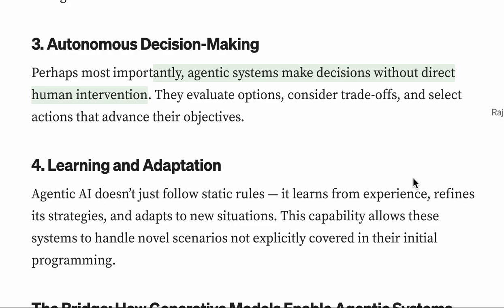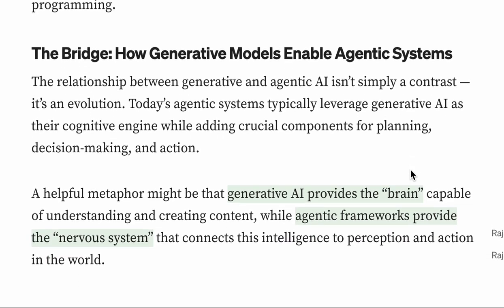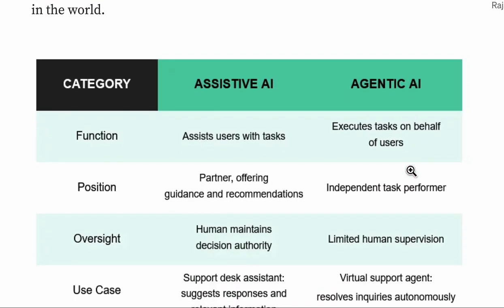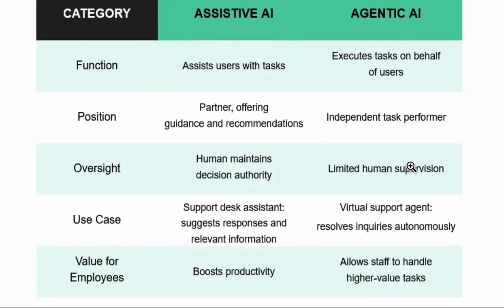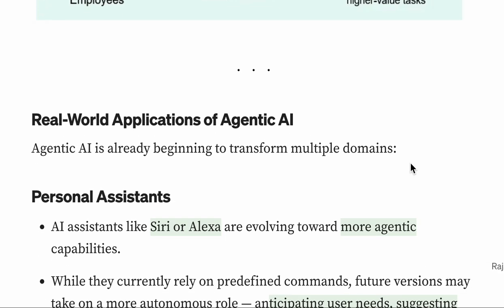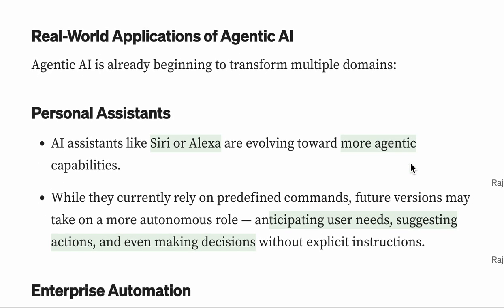And autonomous decision making. For example, let's say there's a Tesla car. It can know where you're going to take a right or where you're going to stop. It can learn based upon experiences and everything. And for example, assistive AI assists users with tasks, whereas agentic AI executes tasks on behalf of users.